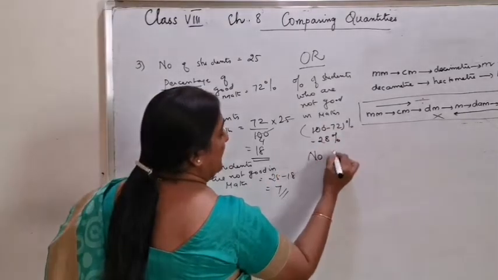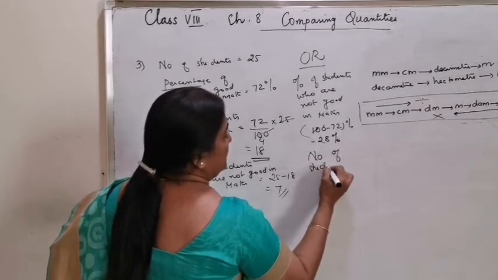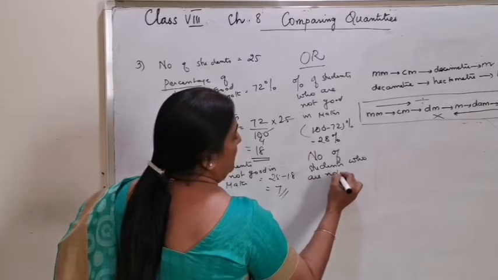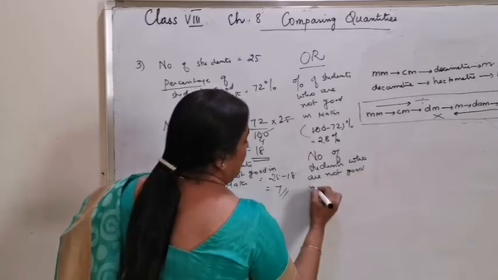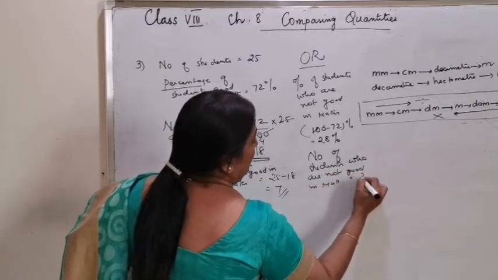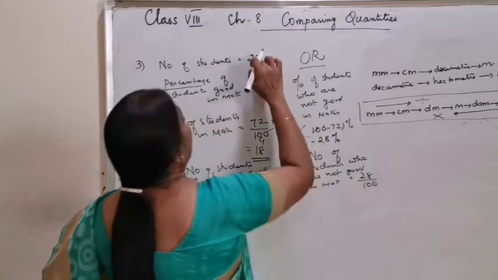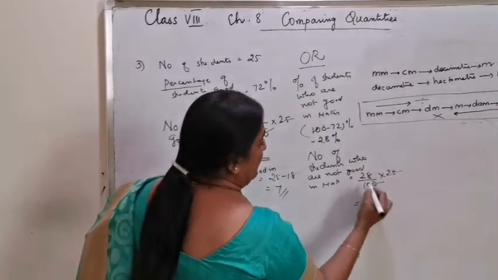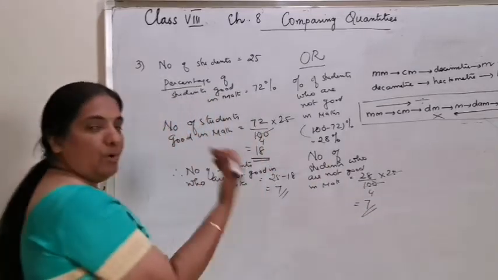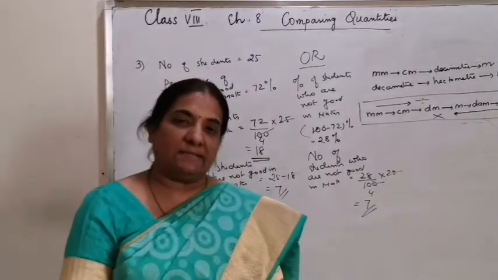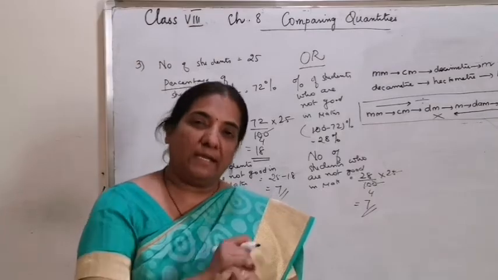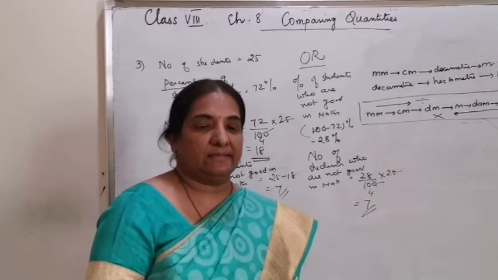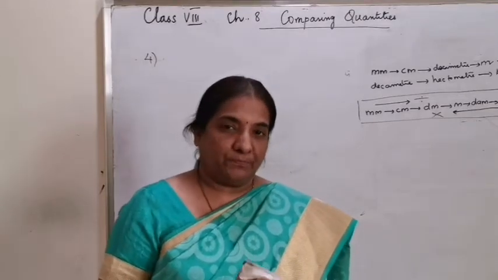Now, you can calculate the number of students who are not good in maths as 28 by 100 of the total number. It has been cancelled, or 28 by 4 is 7. Both ways you can calculate this question. Or any questions in percentage, both ways you can apply it. Question number 4.